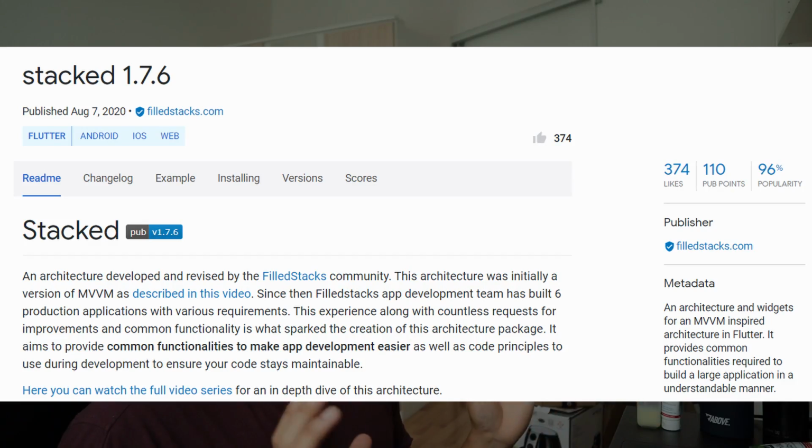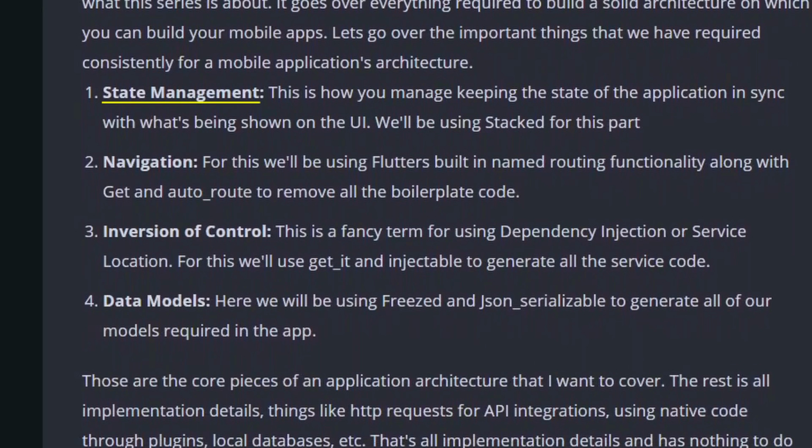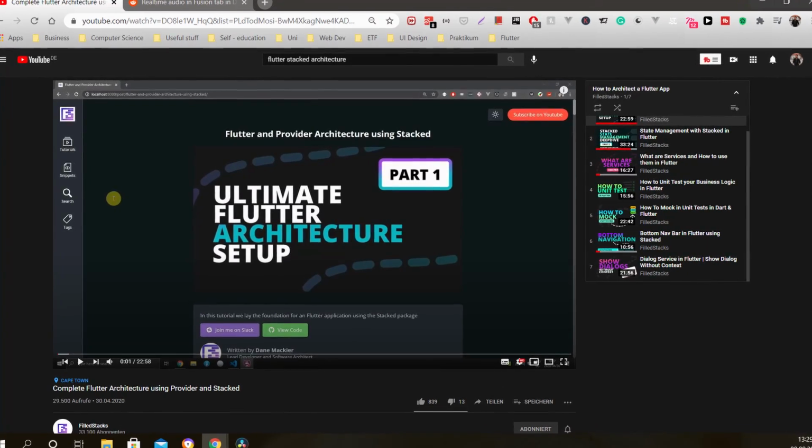One thing I also asked myself is how I'm gonna structure my app, like how I'm gonna use the business logic, how I'm gonna handle my services and all the stuff, how I'm gonna manage my state. I think I found a really interesting architecture. It's called Stacked, and Stacked has some really interesting solutions to these questions, like state management, services, etc. Then I also found a tutorial about Stacked. It's gonna be really interesting because I haven't built a big app in Flutter before without Stacked. So I'm just gonna dive in and learn on the go, I guess.